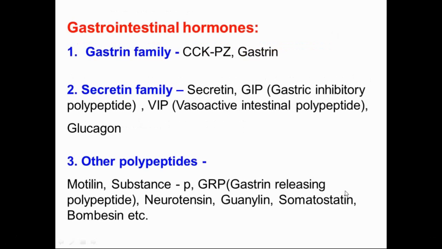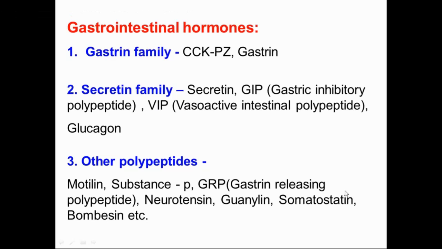Gastrointestinal hormones. Already everything is known to you, we already discussed gastrointestinal hormones. Again I am repeating this thing. Gastrin family: cholecystokinin, gastrin and cholecystokinin. Secretin family: secretin, GIP, that is gastric inhibitory polypeptide, VIP, vasoactive intestinal polypeptide, glucagon.